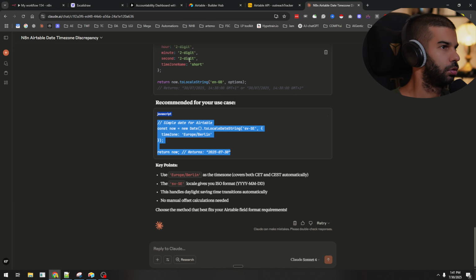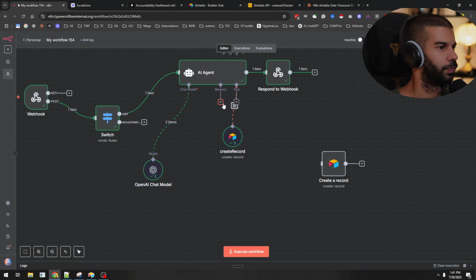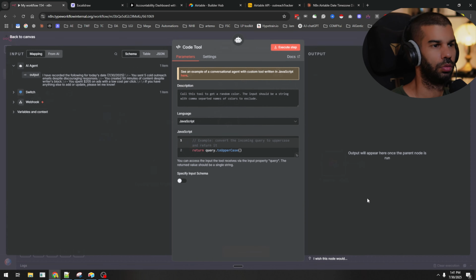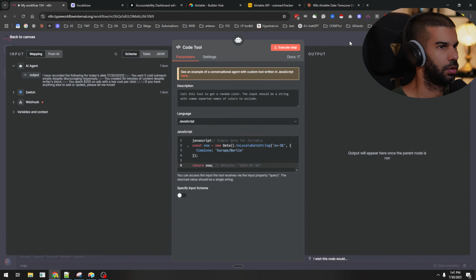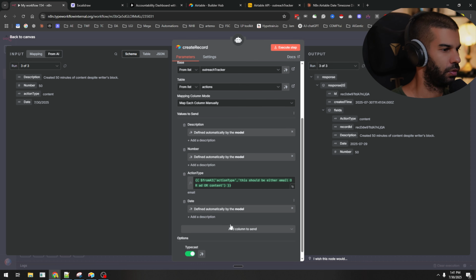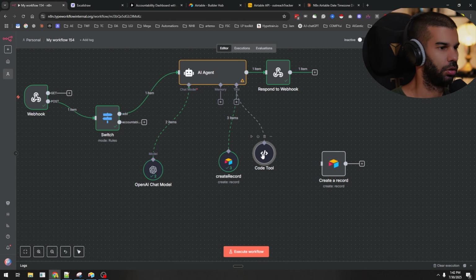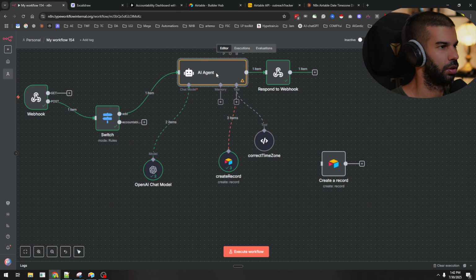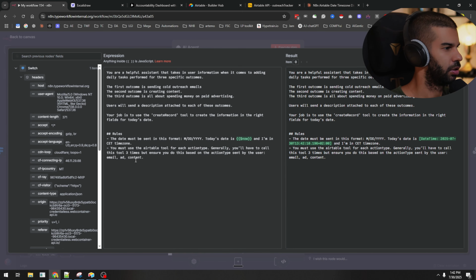So do we need to run this as a... can we add a tool, a code node? Yeah, code tool. Let's paste this. Okay, let's paste that in there. And over here for the date, this needs to be defined by the model. Okay, so let's say this is the correct time zone tool. So let's say this is the message.